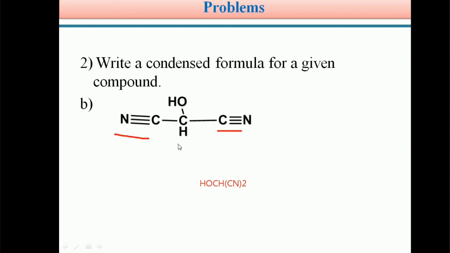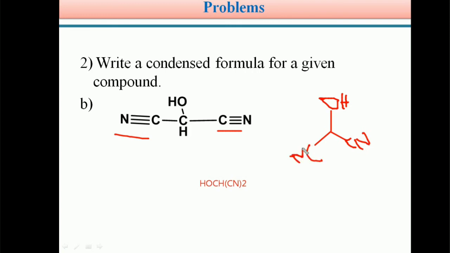Or you can write a line angle formula for this compound. See, if you write a line angle formula, this center is the CH, connected to cyano groups CN and CN, and here OH is present. So we can draw OH here, and CN and CN.